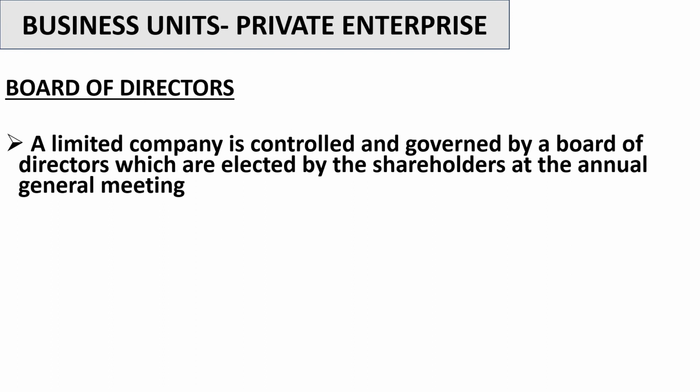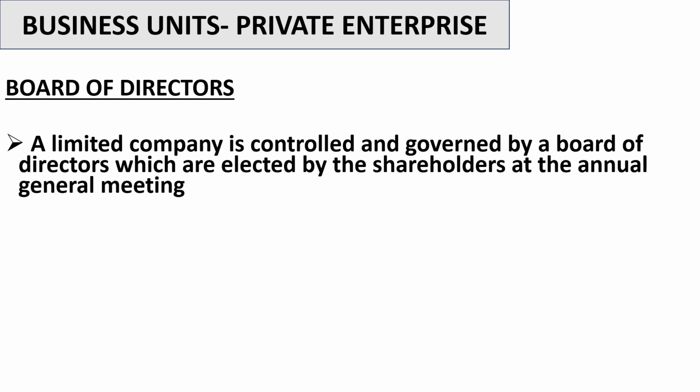So now let's look at those terms: board of directors, annual general meeting. What do they mean? What is a board of directors? A limited company is controlled and governed by a board of directors, which are elected by the shareholders at the annual general meeting. A limited company is a company with limited liabilities. Remember, for sole trade and partnership, we talked about unlimited liabilities, which means that the business and the owner are one and the same person. They are treated as one thing. Therefore, if the business is in trouble, the owner is in trouble.